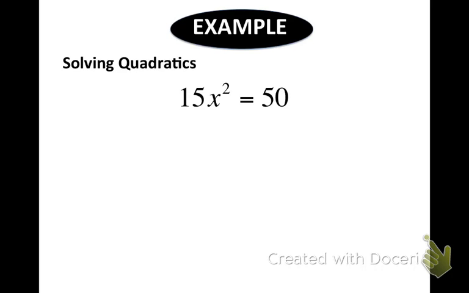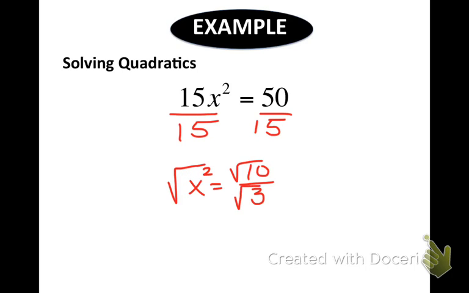Let's write this one down. 15x squared equals 50. Divide out the 15. What does 50 over 15 reduce to? 10 thirds. Are either of those perfect squares? Nope. So that means we have to rationalize the denominator. What am I going to multiply it by on the top and the bottom?